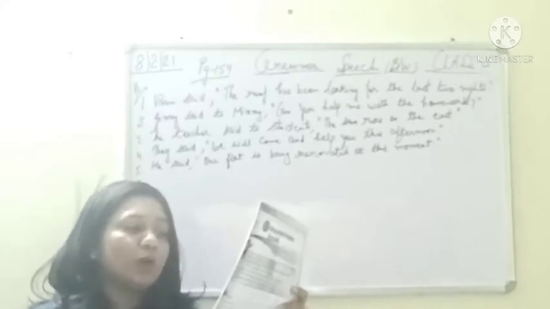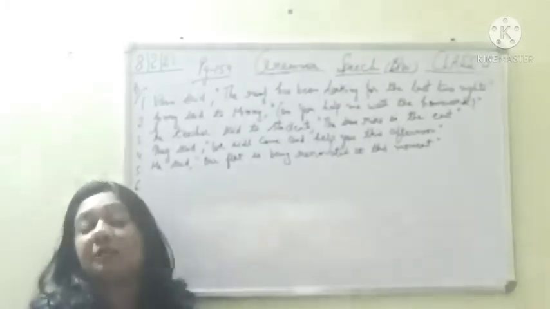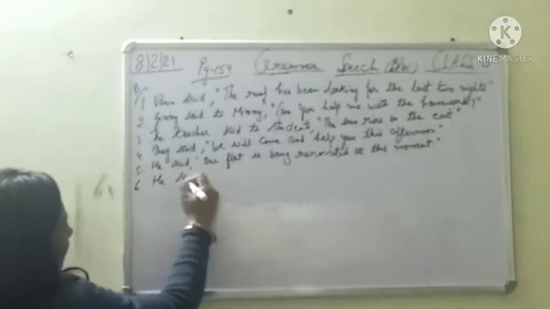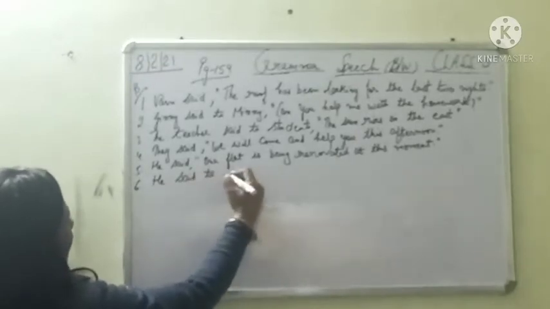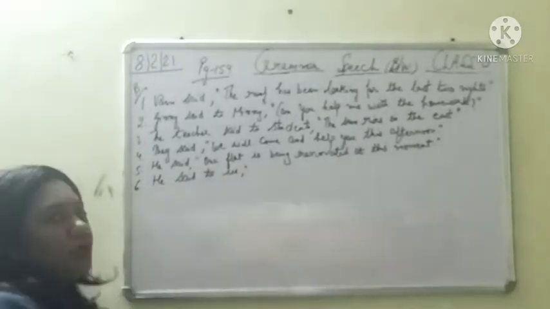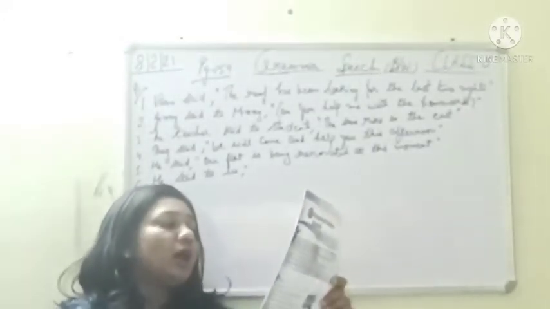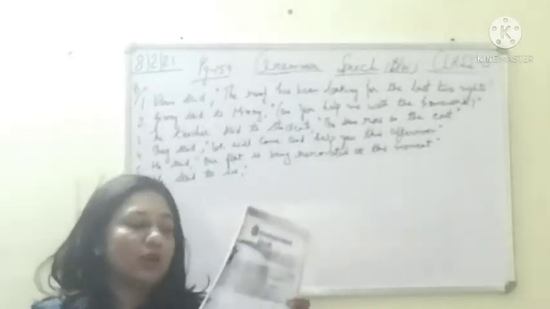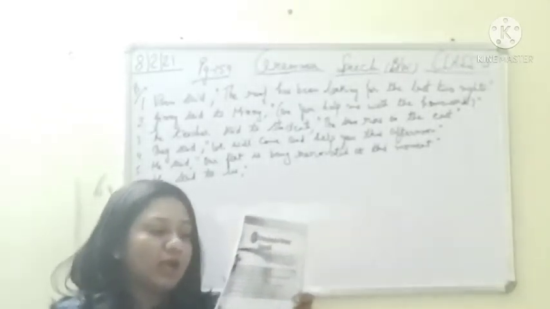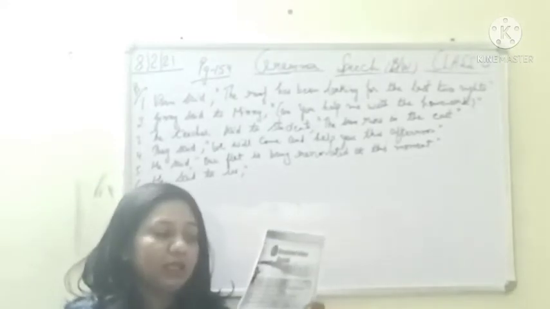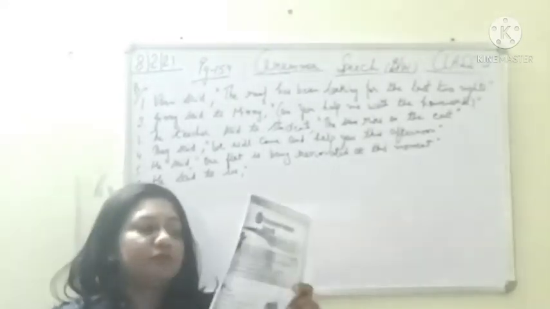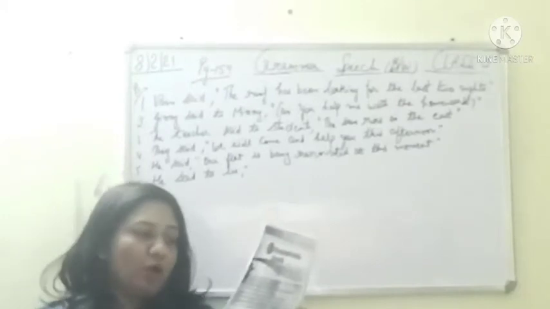Next, he told us that he had won the singing competition. Now, he told us means he said to us. He said to, that is why told is formed. He said to us. What did he say to us? He said to us, he had won the singing competition. That he has won the singing competition.